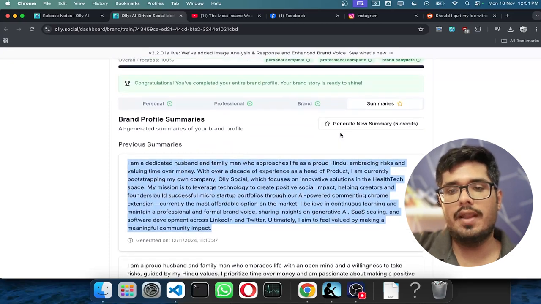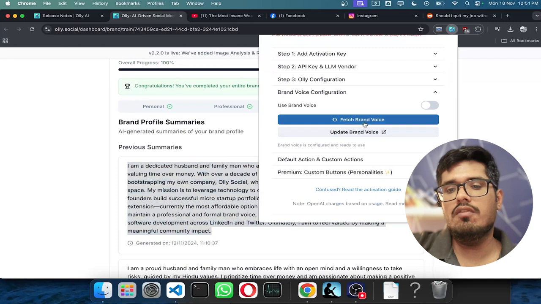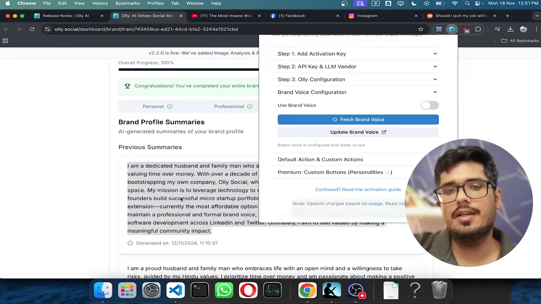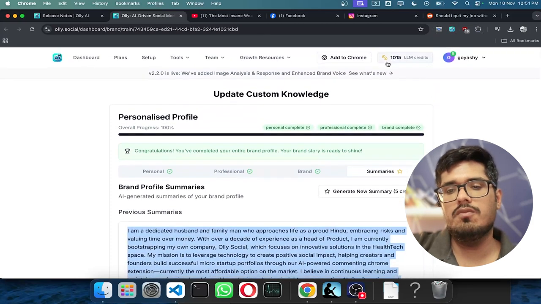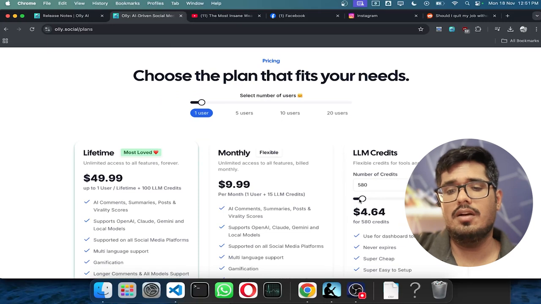And then what I can do is I can open the extension and click on brand voice configuration and then click on fetch brand voice. This will essentially fetch the latest summary that I generated using my set of details. Now note that this does consume 5 credits, so you will need some credits in your account. By default, when you sign up on Olly, you get like 20 credits, so you will be able to generate 4 summaries. Either way, if you want more credits, you can get around 100 credits for $1. So it's actually very dirt cheap.